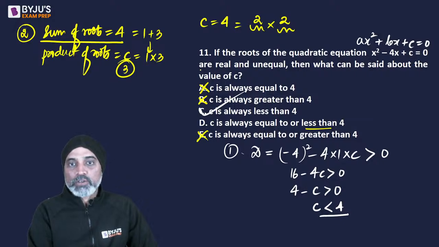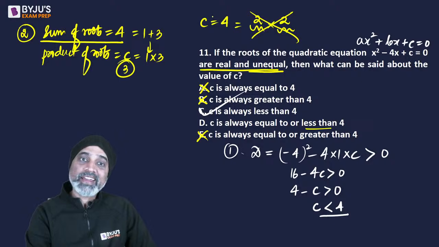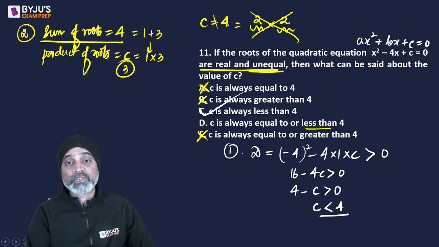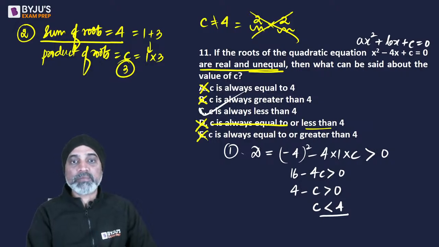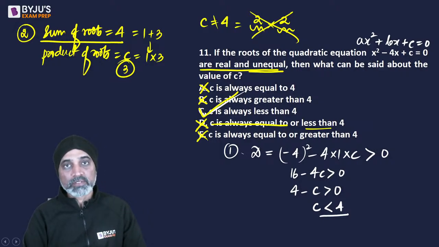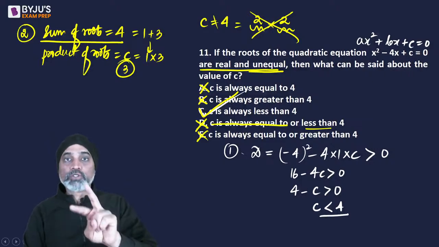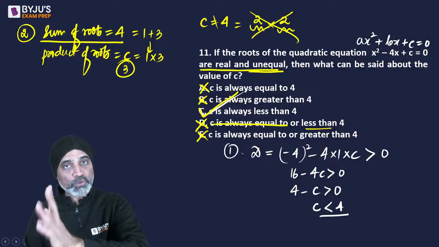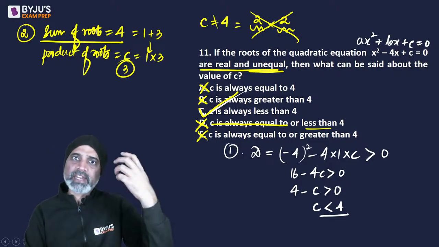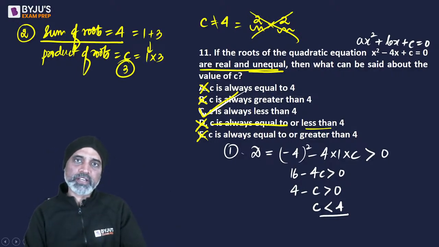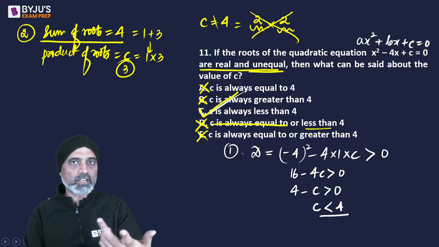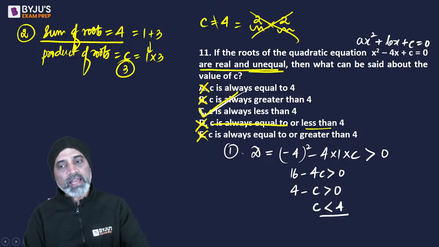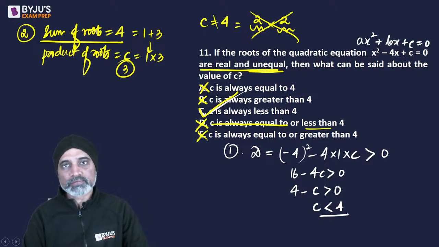Now, as per the question, we need unequal here. So, obviously, we can't take this. If we can't take this, that means C can never be 4. And C is always equal to 4, ये गलत हो जाएगा. So, D gets eliminated. C becomes our answer. So, in short, two ways. One, using discriminant, if you know the formula, if you know the condition. Second, take a real example of a quadratic that satisfies whatever conditions are given, that are known, and then check the options. दोनों काम करेगा.